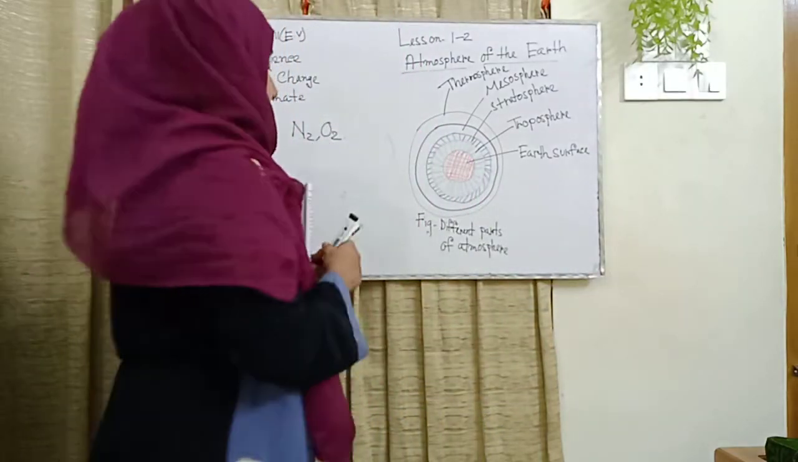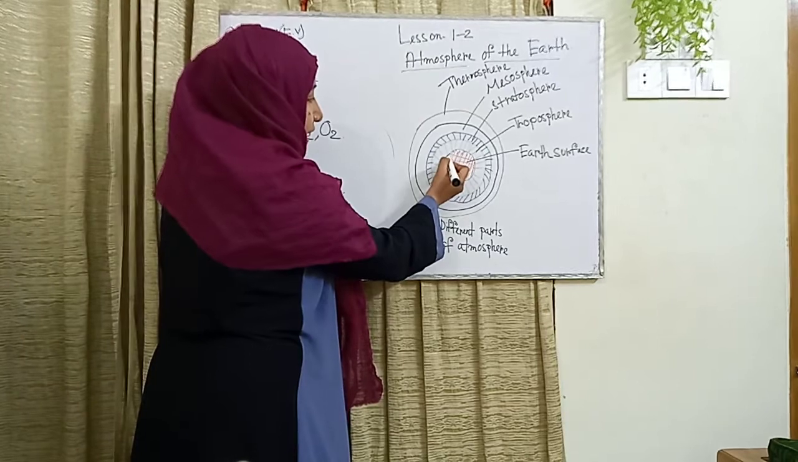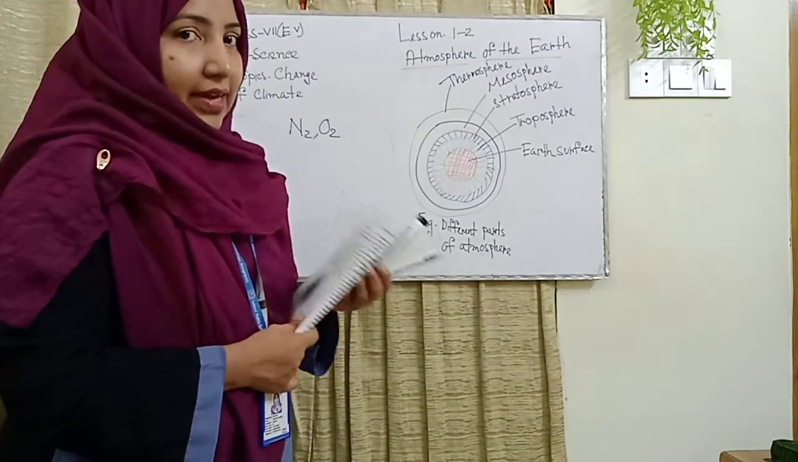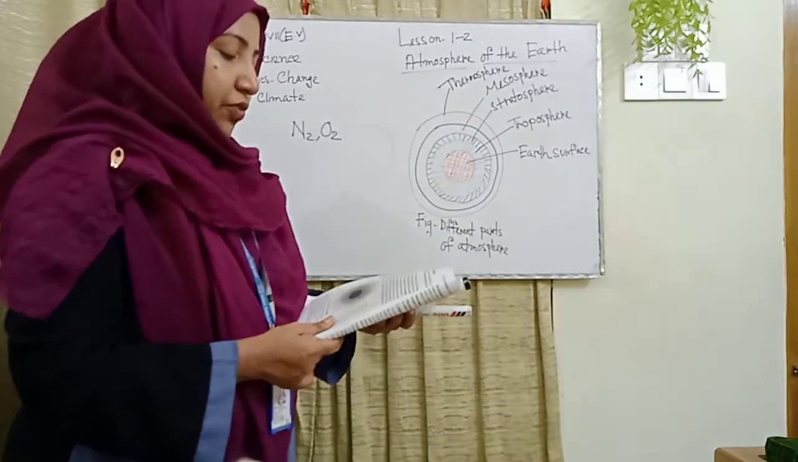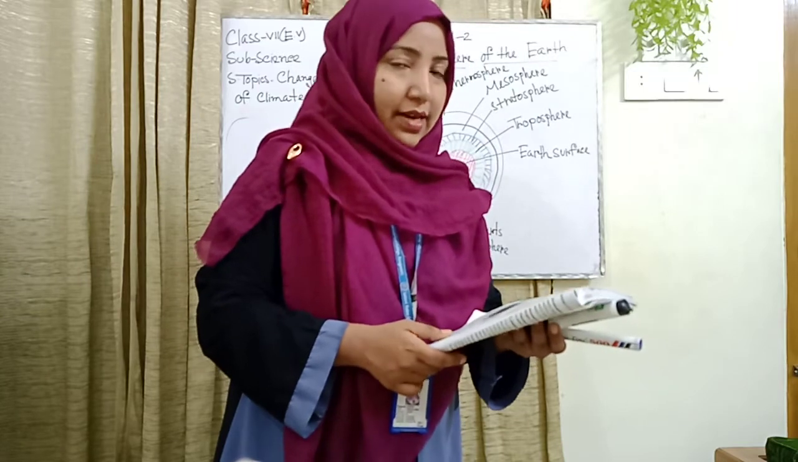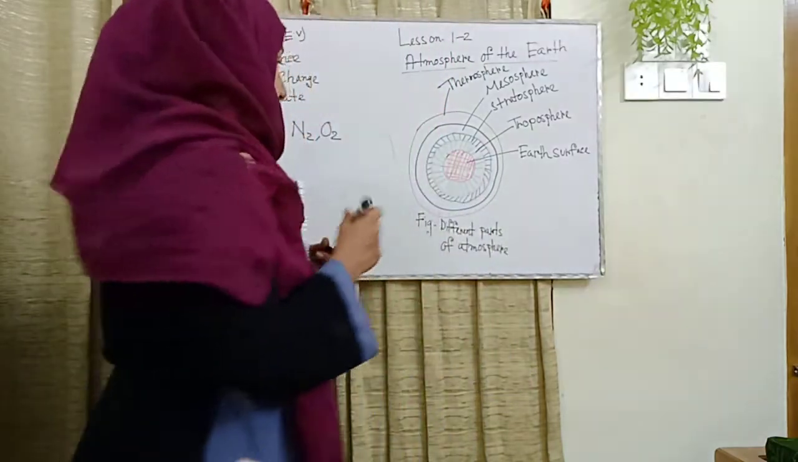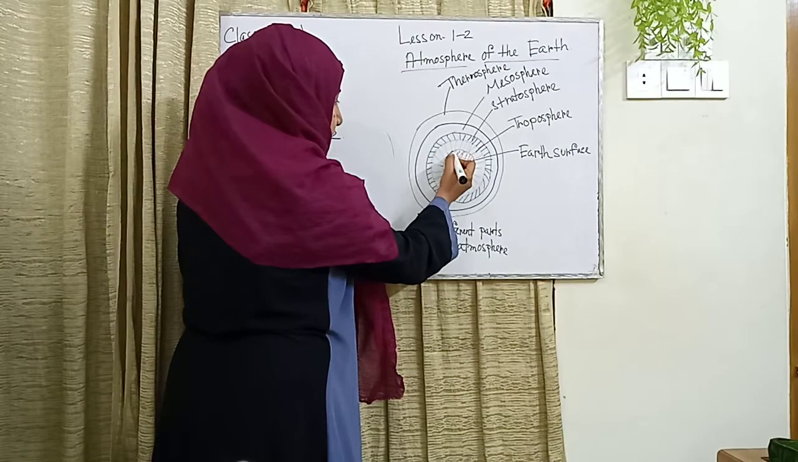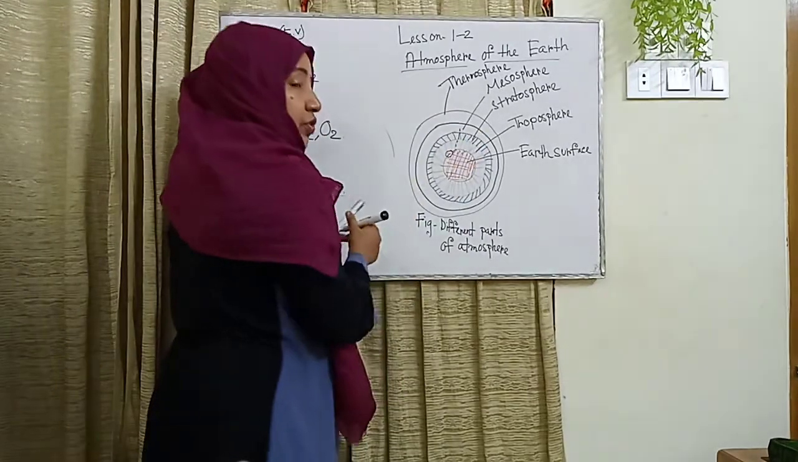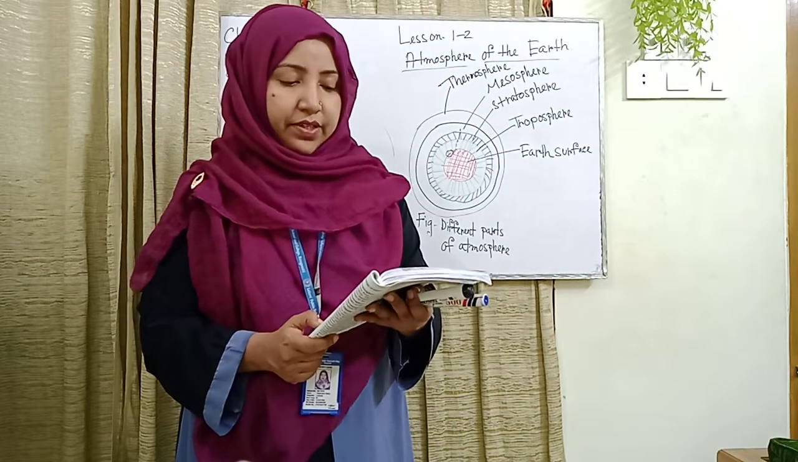Again I repeat, going upward from the earth's surface, the atmosphere becomes lighter and lighter. Near the earth's surface it is compact, and higher up it gets lighter and lighter. That is why the atmosphere near the earth's surface is compact.